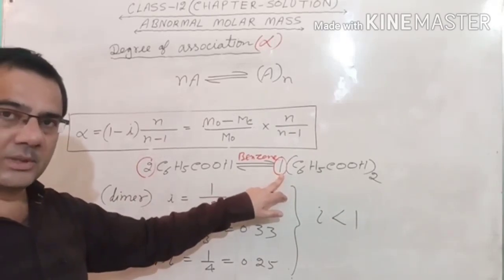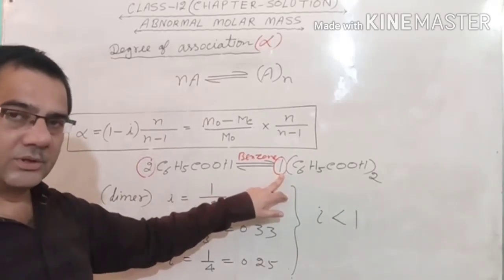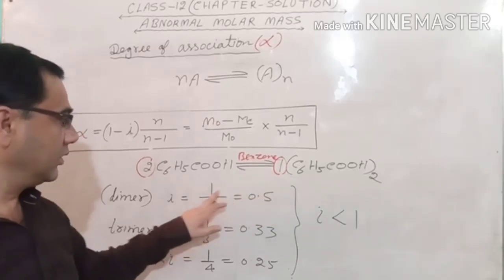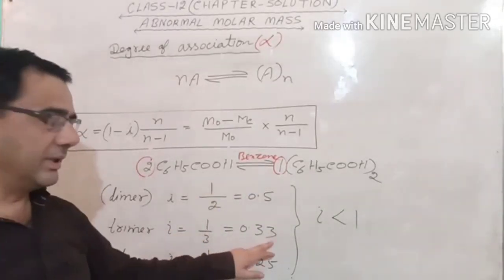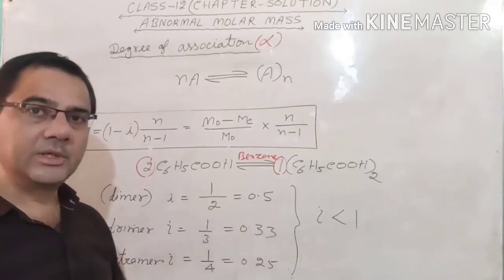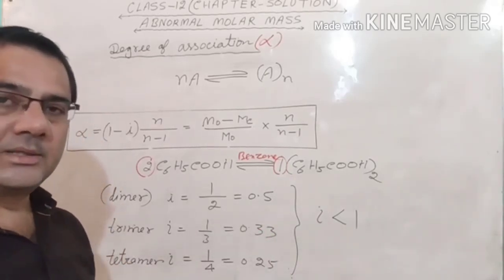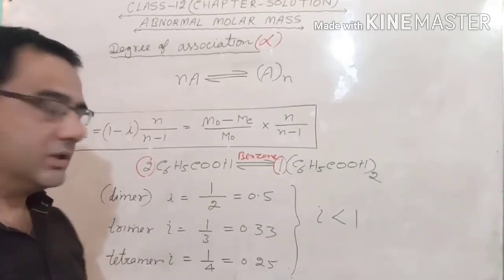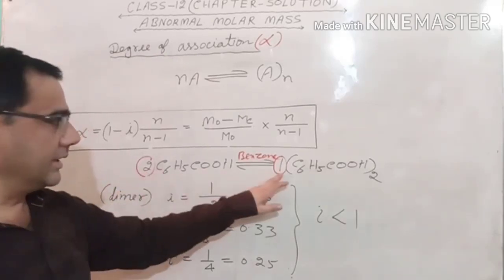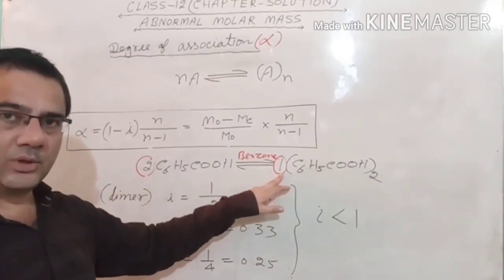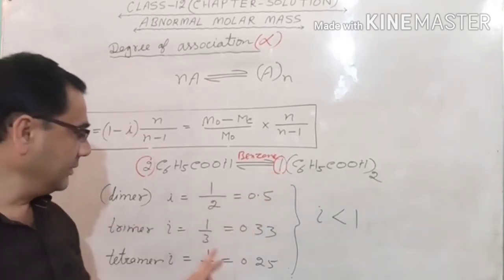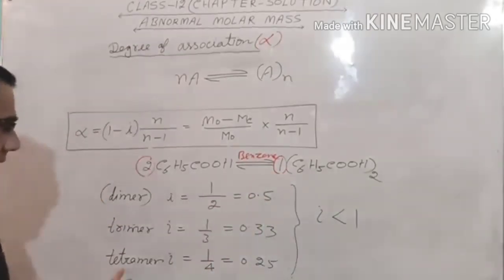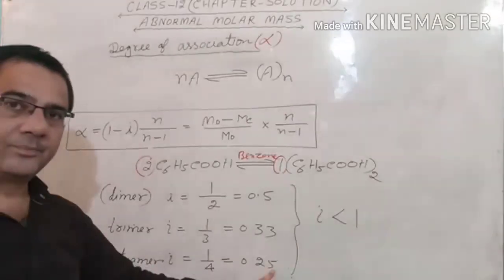Moles of particles after association upon before, so after it is 1, before 3, 1 upon 3, i comes 0.33. Suppose they are forming tetramer, it means 4 particles combine together and form one molecule. Here it comes 4 and here it comes 1. i is equal to total number of moles of particles after association upon before. So after means 1, before 4, tetramer, that is 0.25.